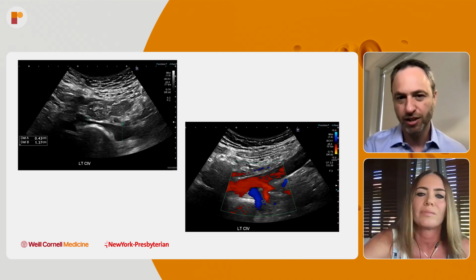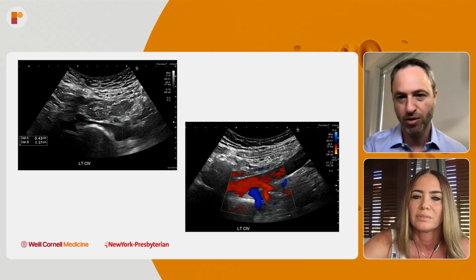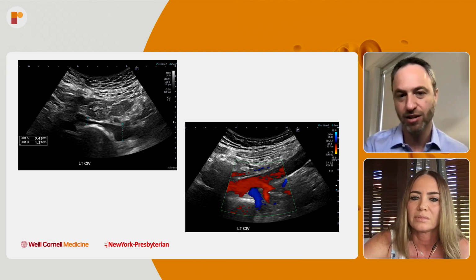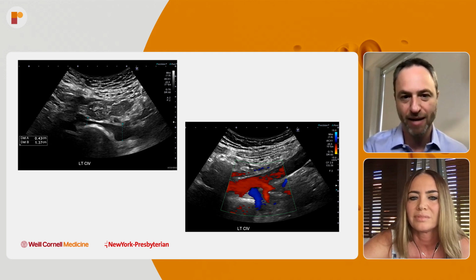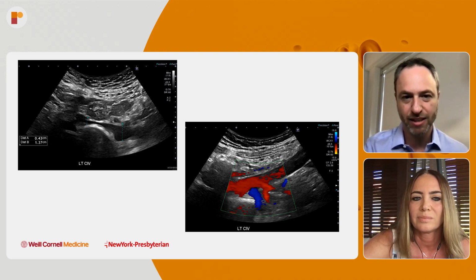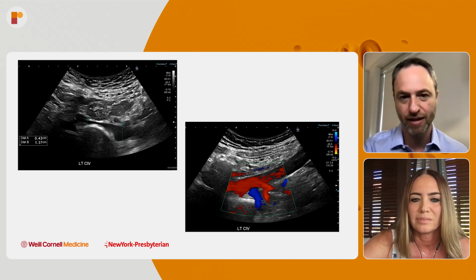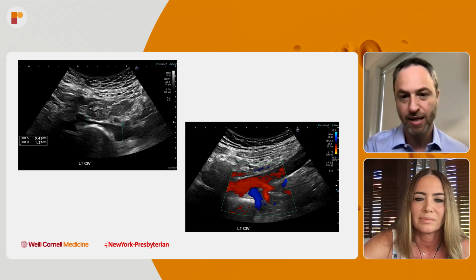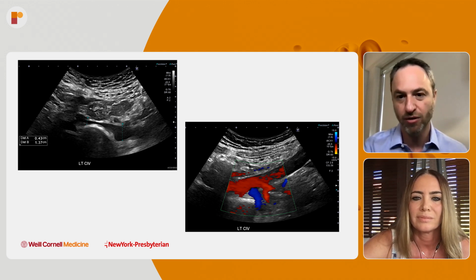And I think one of the advantages is, and here are some images of transabdominal ultrasound, I like it because I can visualize all of the vessels and ask the question: is this iliac vein obstruction, ovarian vein reflux, renal vein obstruction, and really understand the anatomy and the flow patterns. Here are some images from that particular imaging assessment. You can see a central image here of the left common iliac vein. The left common iliac vein looks small and compressed, but there's antegrade flow, in the blue color here, in the left internal iliac vein.